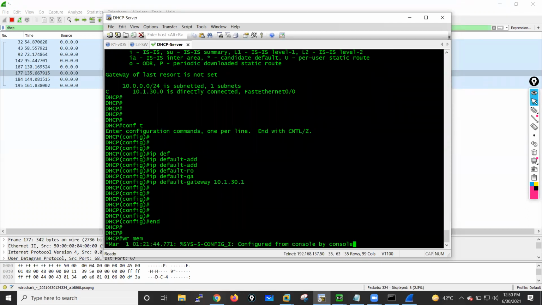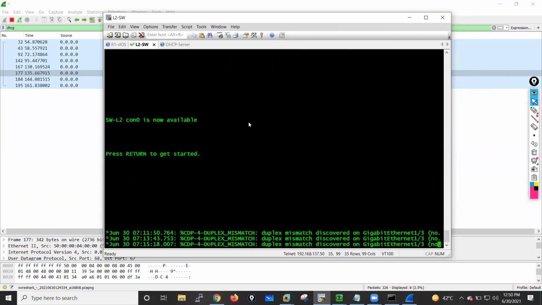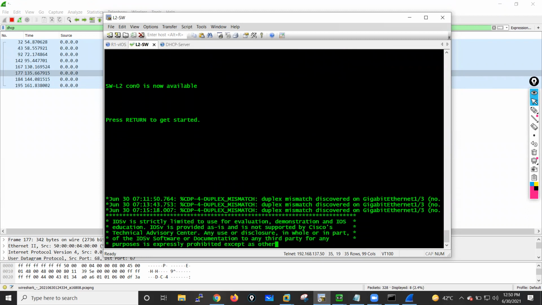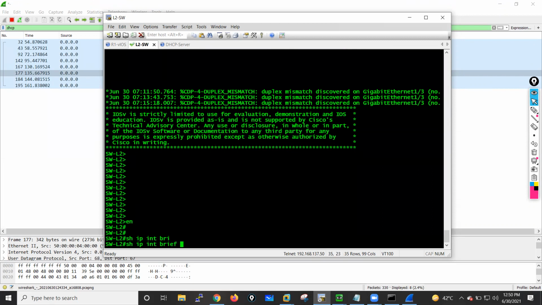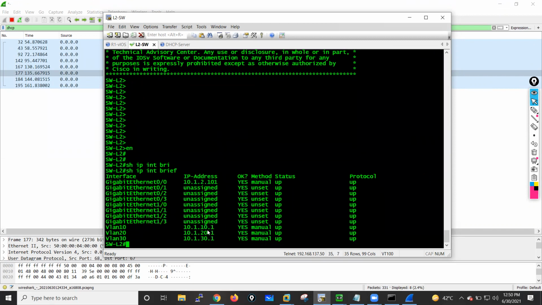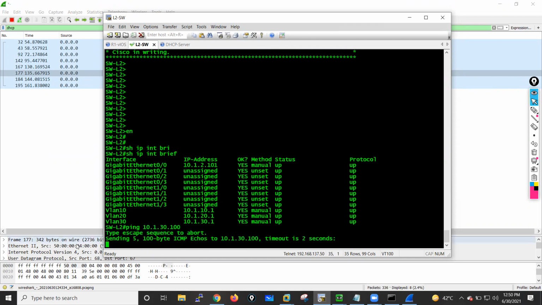That's the IP address of this particular layer 2 switch SVI interface. Let me see, IP interface brief. So it has VLAN 30, right? Now if I ping 10.1.30.100, 100 is the IP address of my DHCP server, the ping is not working, right?